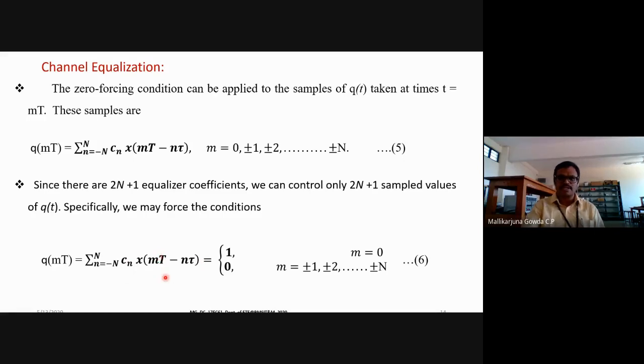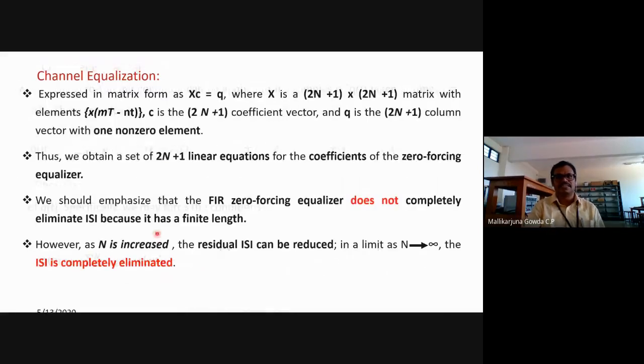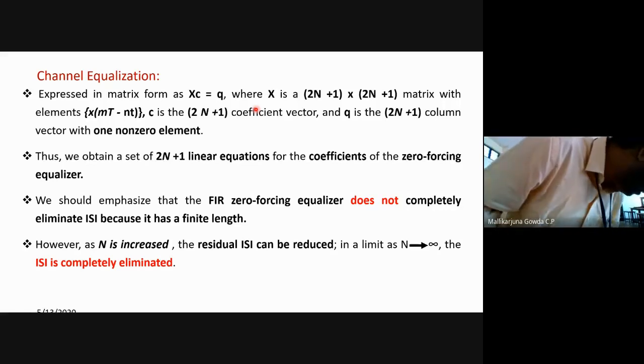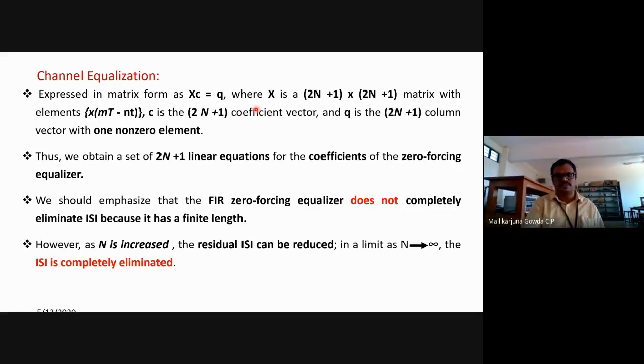What I said while telling, this X is a 2N plus 1 by 2N plus 1 matrix. Here the value of N I got as 2, so it is 2 into 2, 4 plus 1, means a 5 by 5 matrix. So X, for that example, is a 5 by 5 matrix, and C is a 2N plus 1 column vector, that is a 5 by 1 column vector, and Q is also a 5 by 1 column vector. So that much understanding, I hope you got it, I feel.